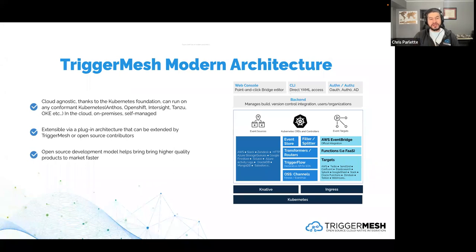So here's the architecture. We're not going to spend a ton of time on this, but I just want to show you what this looks like under the hood. So you can see on the right side there, the baseline here is Kubernetes. So we're running on top of Kubernetes, we're running on top of Knative, and we're extending that further, right? So there's a couple different pieces. Again, generally speaking, it is the event sources. It's the stuff in the middle: the transformations, routing, splitting, storing events, things like that. We're doing a lot of stuff in the middle there. And then where do we want to send it?